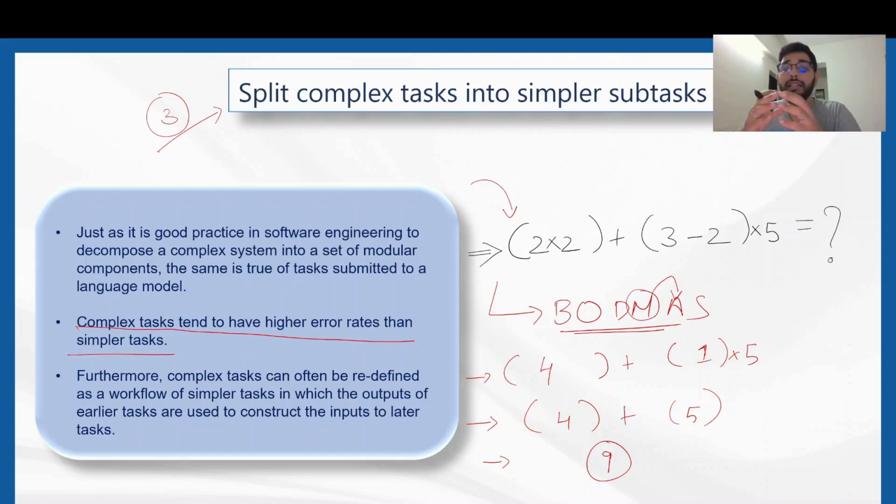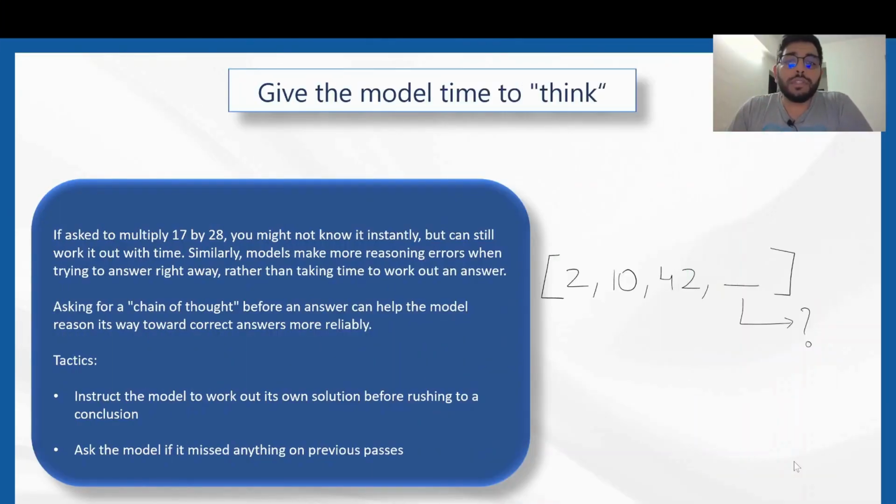We are giving it the instruction to follow a simpler route by breaking that complex mathematical problem down using BODMAS, so that the answer we get at the end is less prone to error, as compared to if I were to ask the model to do it at once, where the probability of error would have been higher. Coming to the fourth strategy, that is giving the model time to think.